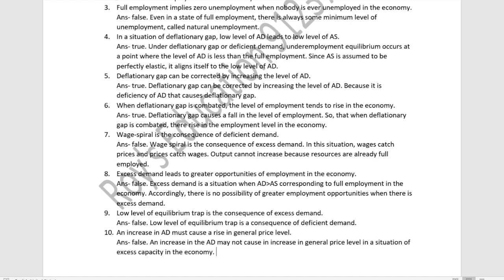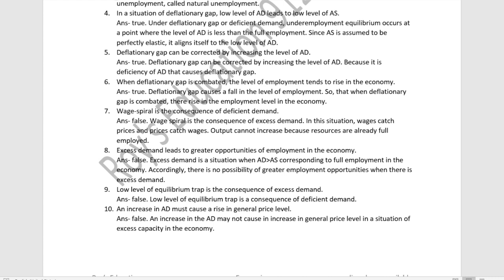Next, wage spiral is a consequence of deficient demand. The statement is false. Wage spiral is a consequence of excess demand. In this situation, wage catches price and price catches wage. Output cannot increase because resources are already fully employed.